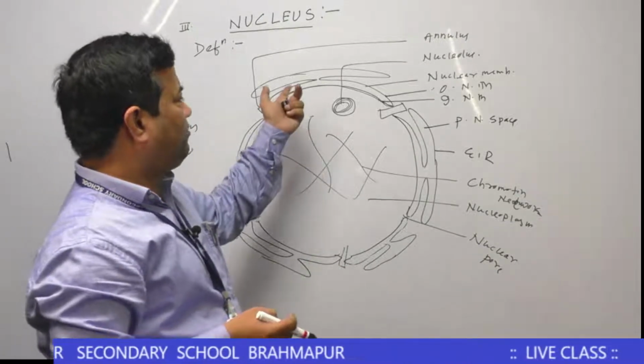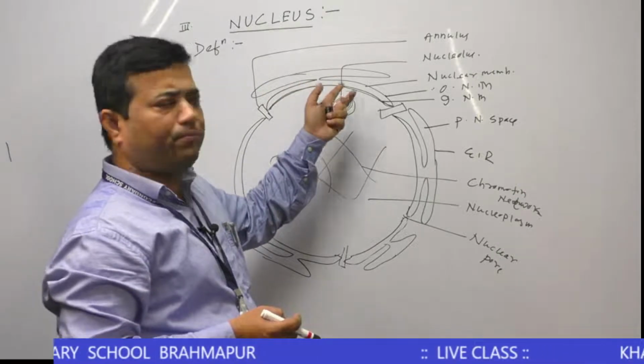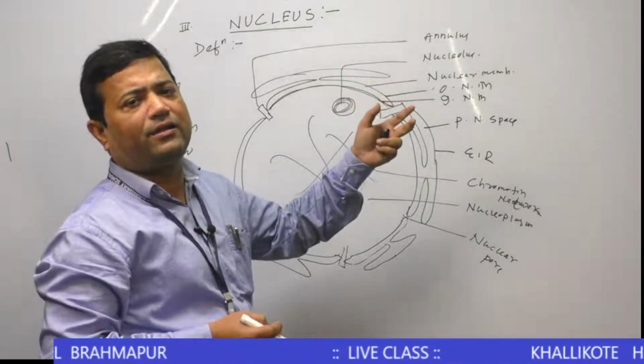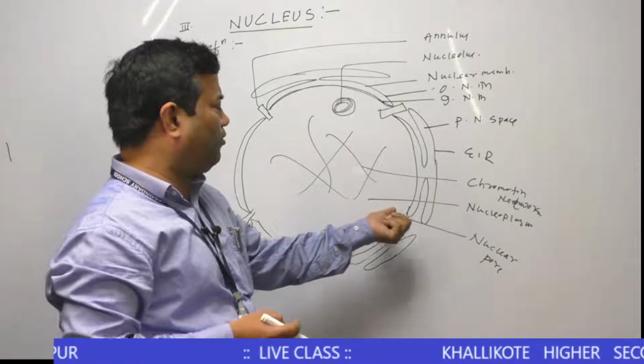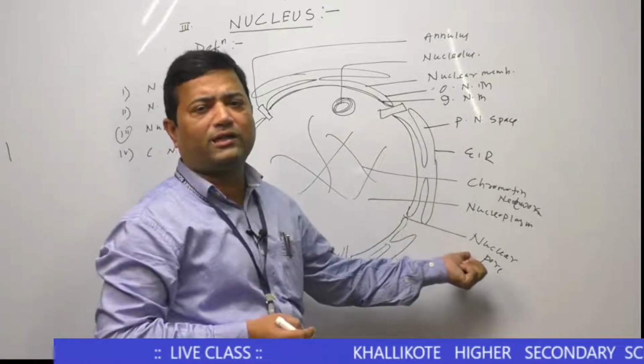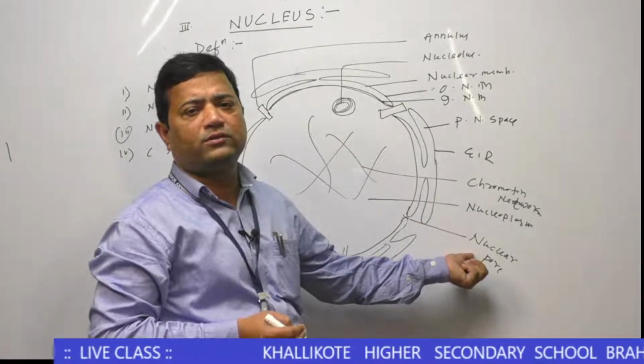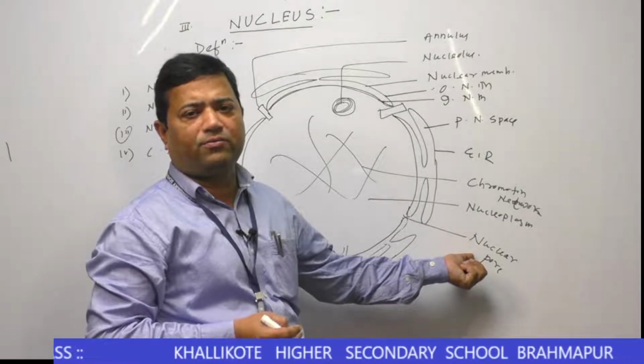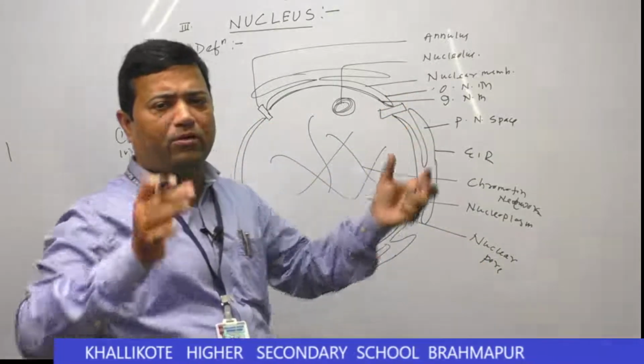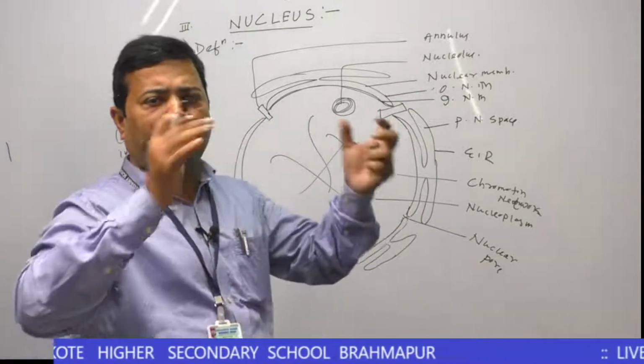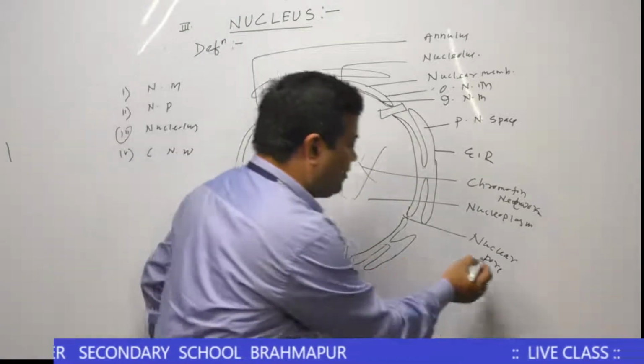Similarly, the nuclear membrane is perforated at several places by small openings called nuclear pores.